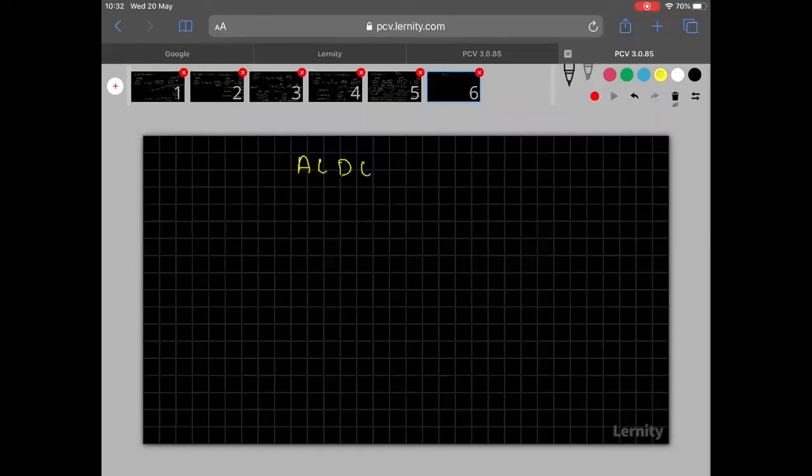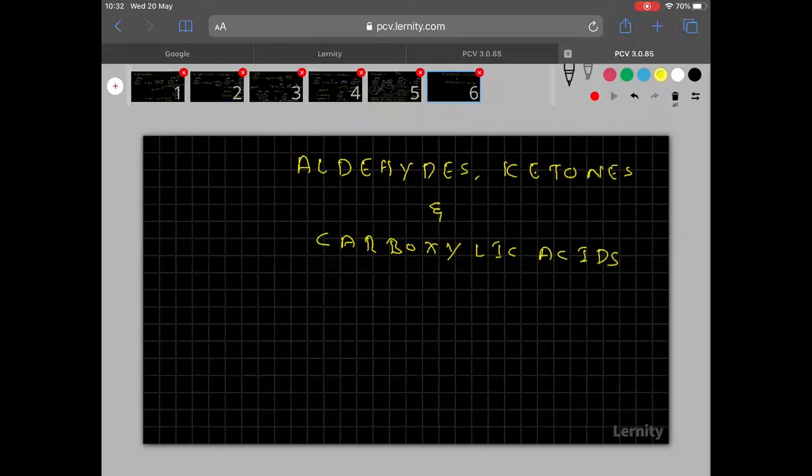What is the name of that one? Aldehydes, ketones and carboxylic acids. This is one of the most important lessons.